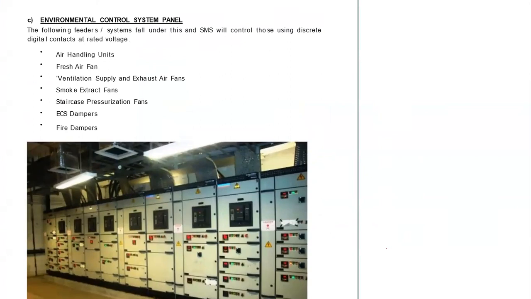Generally, in air conditioning, we use air handling unit panels, local air handling unit panels, fresh air fan panels, ventilation supply and exhaust air fan panels, smoke extraction fan panels, staircase pressurization fan panels, and fire dampers.